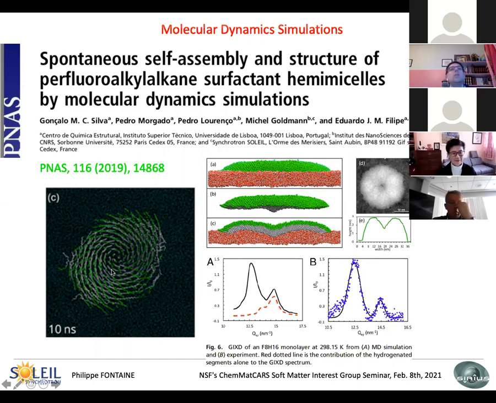I would say we, but in fact, this is the people of Lisbon that are doing the work. So they have to increase the number of molecules and see what happens when we reach the point where the domain is complete.